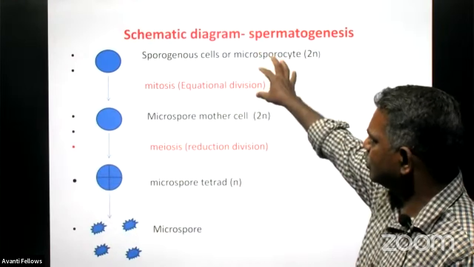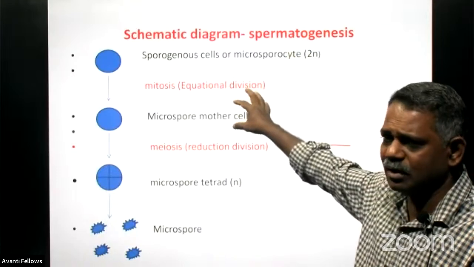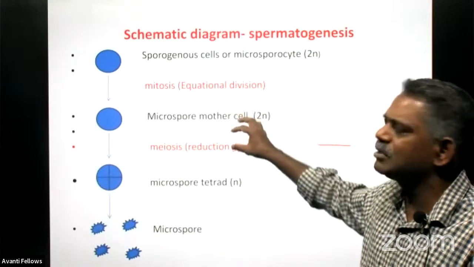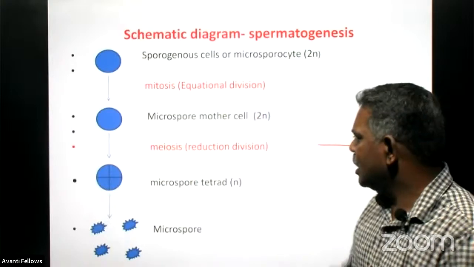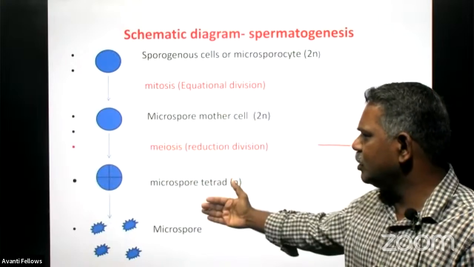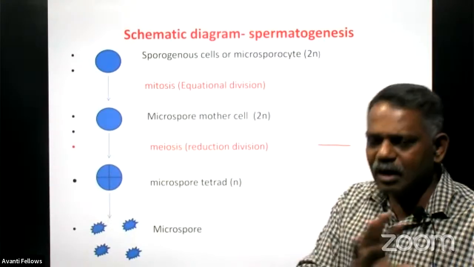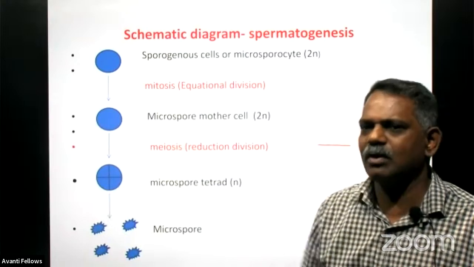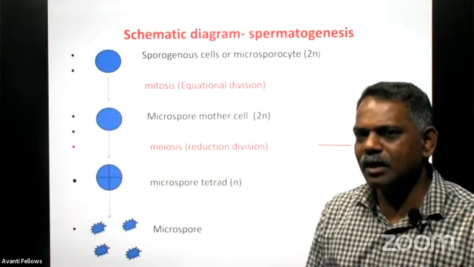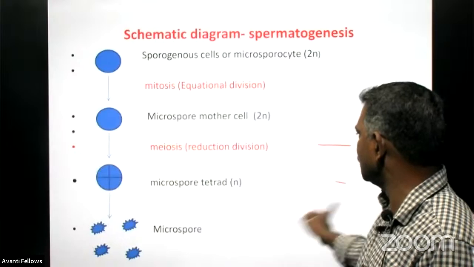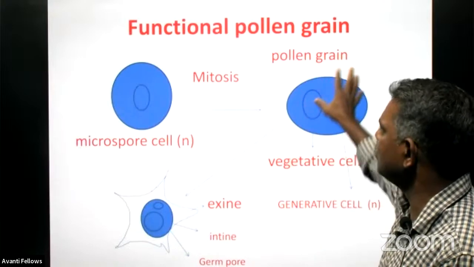So this is the schematic diagram. You go through it. Sporogenous cells are the microsporocytes, and they go for mitosis or equational division and produce the microspore mother cell, MMC. And this microspore mother cell undergoes the process of meiosis, the reduction division only, and produces four cells, which we call the microspore tetrad. The microspore tetrads are all haploid, having only n number of chromosomes, and they will be separated and function as the male reproductive gamete. We call it the microspore, or the pollen grain. And this is the functional pollen grain.